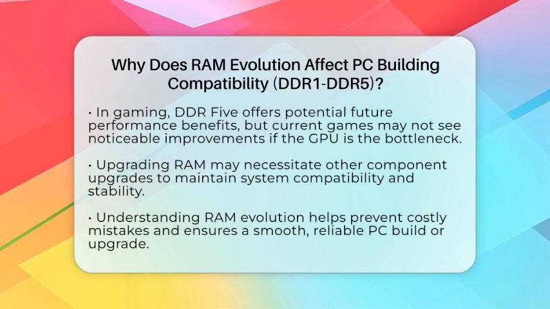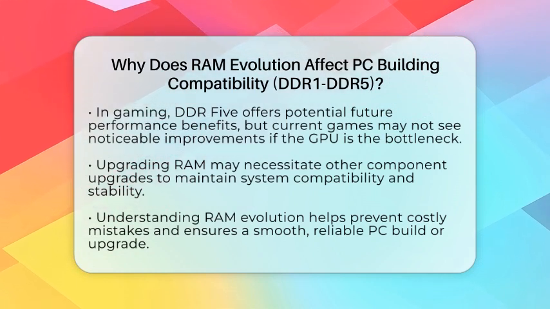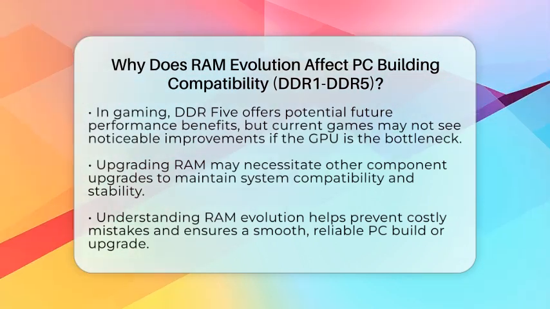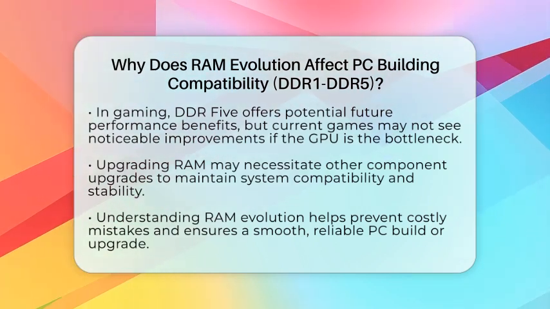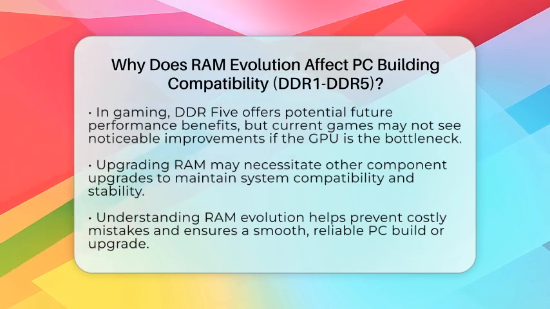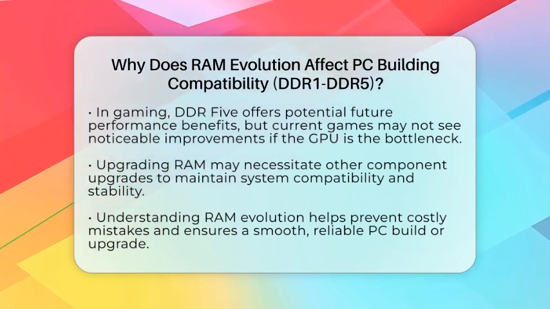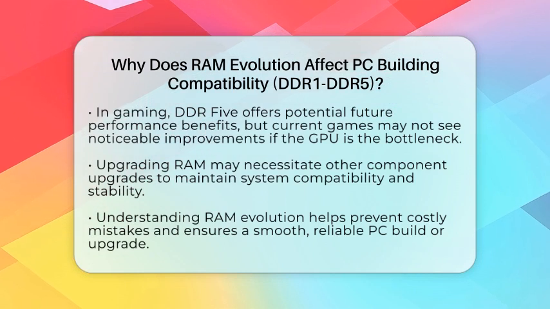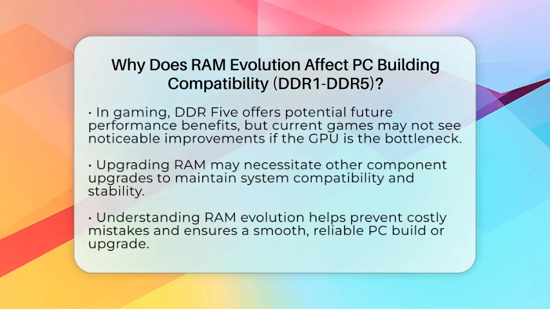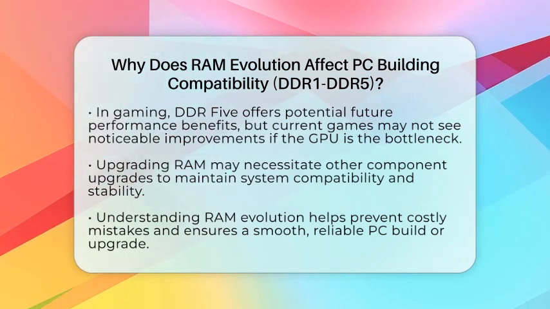So, in short, RAM evolution affects PC building because each generation has unique physical, electrical, and performance features. Matching the right RAM with your motherboard and CPU is key to making your system run smoothly and reliably. Always check your motherboard's specifications before buying RAM, and remember that upgrading RAM might also mean upgrading other components to keep everything compatible.